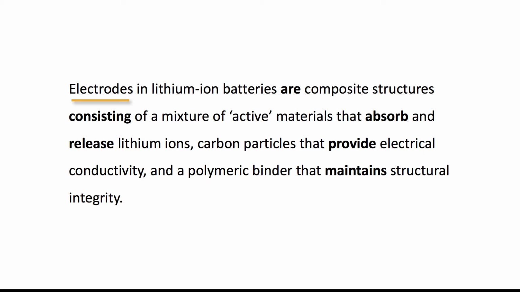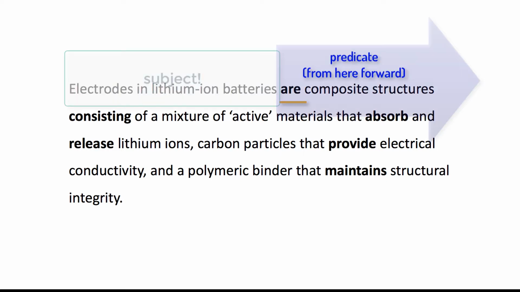The subject is electrodes right up here, a noun followed by a prepositional phrase, and it matches the verb are. Electrodes are. A subject and then a predicate. This is the main sentence and not an embedded or subordinate clause because it stands on its own.